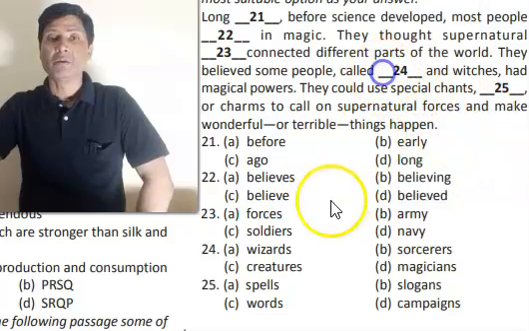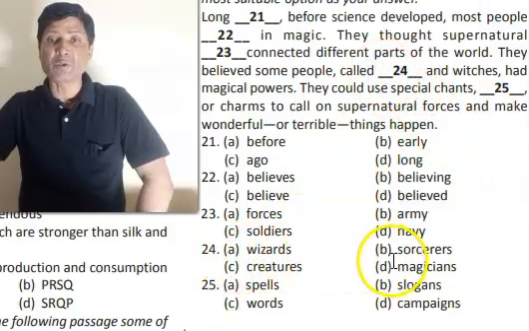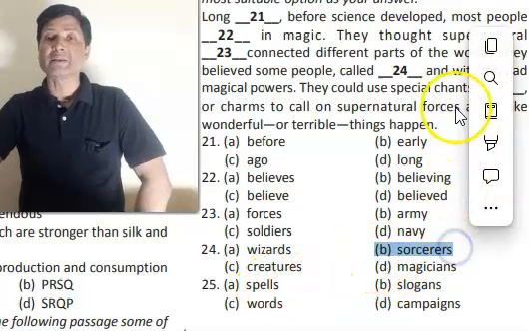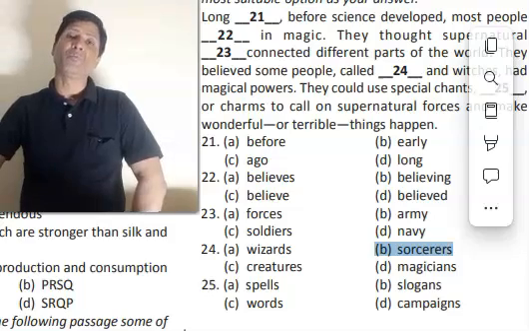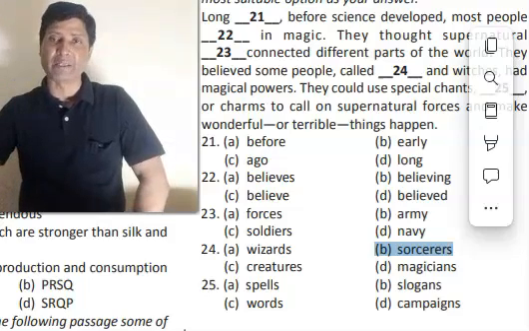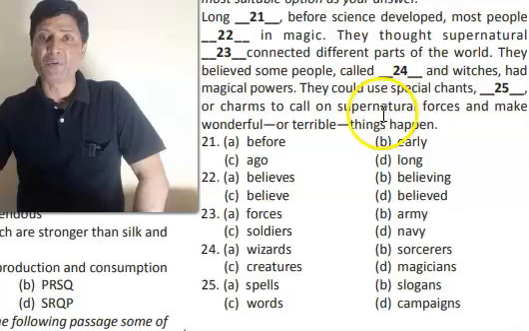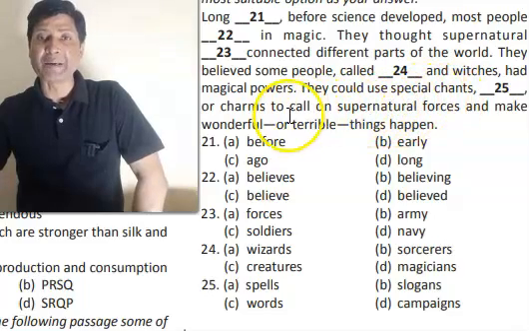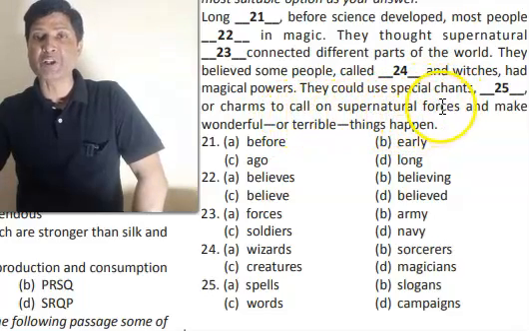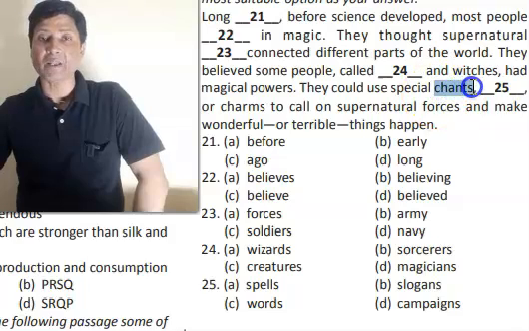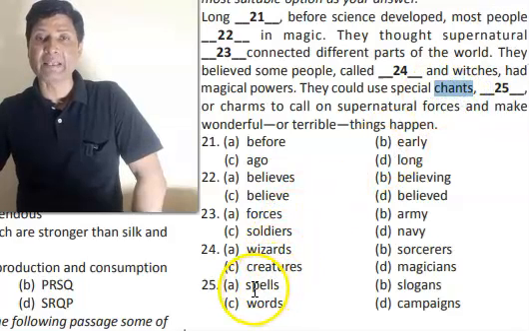in question number 24, wizards, sorcerers, creatures and magicians. The answer should be sorcerers. Sorcerers and witches are those people who perform magic or black magic, so they often go together. They had magical powers. They could use special chants, and then it should be spells.